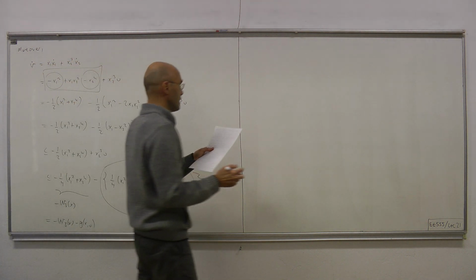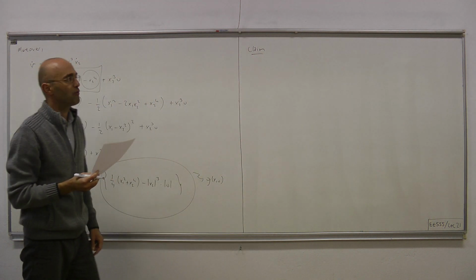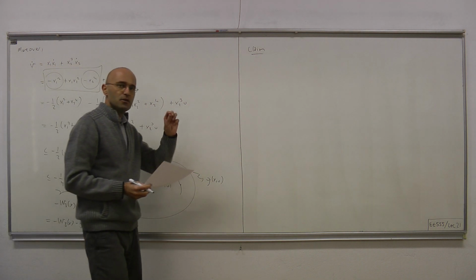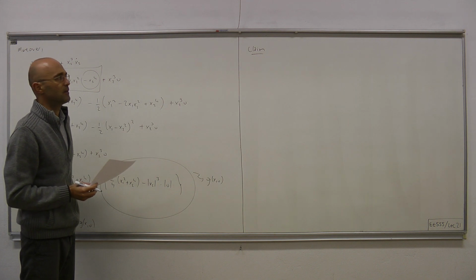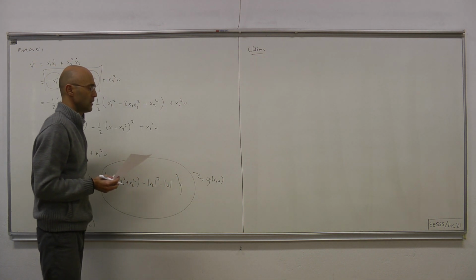Now here is the claim, and the proof is in the notes. But it would be a nice idea to try to establish this claim by yourself. It's just two lines, and if it seems a little bit difficult, then you can look at the proof.